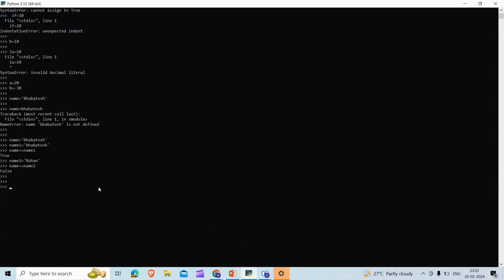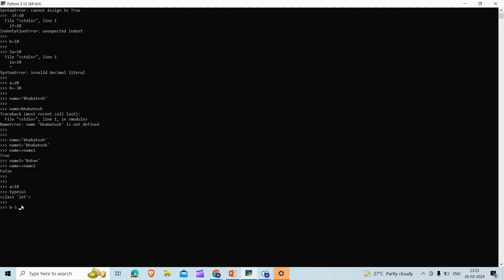And also if you want to put any value, a equal to 10, suppose this is the variable a, and if you want to know the type, you can just put type a. It will show you the class int because this is an integer value. Now suppose b equal to 3.5.